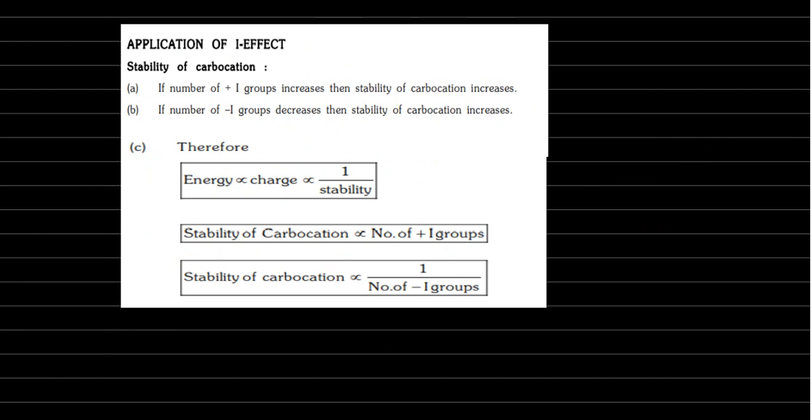Now applications. Stability of carbocation. If the number of plus I groups is increasing, then the stability of the carbocation increases. If the number of minus I groups is decreasing, then the stability of the carbocation increases. So for this I will tell you a story: neutral is always more stable.